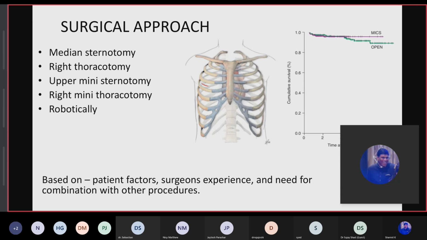This diagram of the chest shows the right thoracotomy, which is in the fourth intercostal space in the anterolateral area. And the advantages of these minimally invasive approaches will be that post-operative bleeding and transfusion will be lesser. The length of stay in the hospital will be lesser, and there will be good outcomes in post-operative pain, and cosmetic benefits. The cost of the patient treatment will be better, and normal activities will be returned in time. And in this thoracotomy, there is one more advantage, that it is infection resistant.